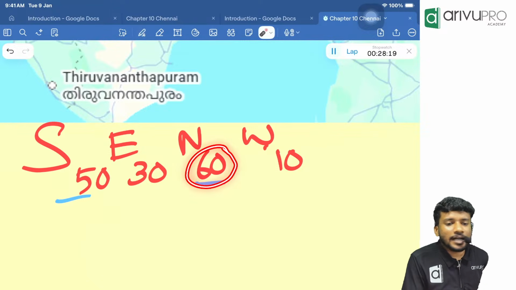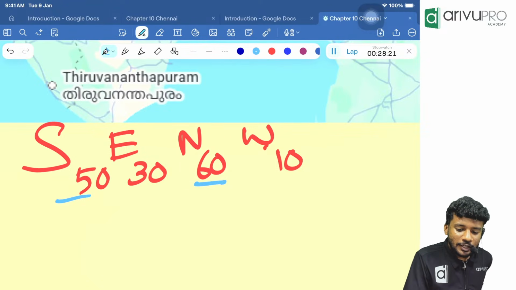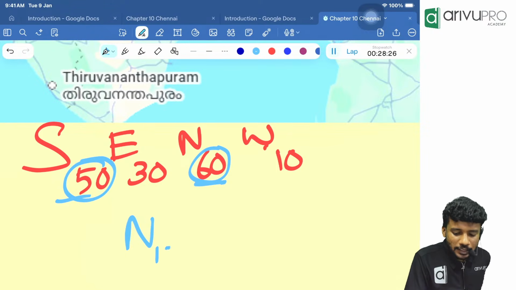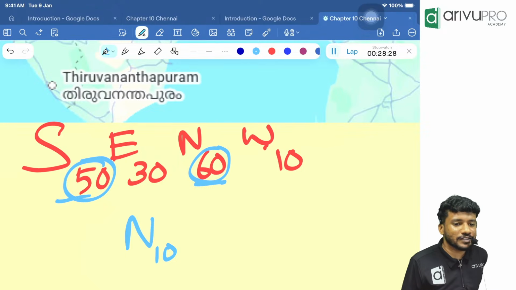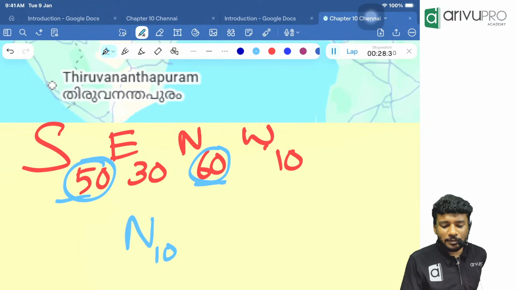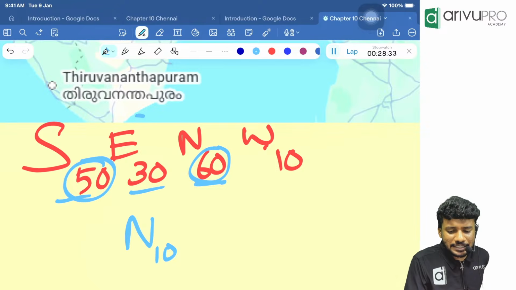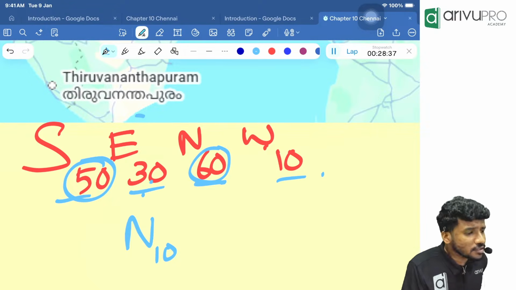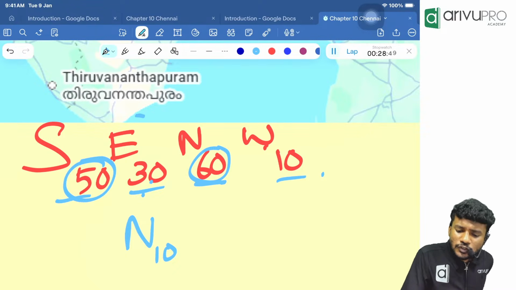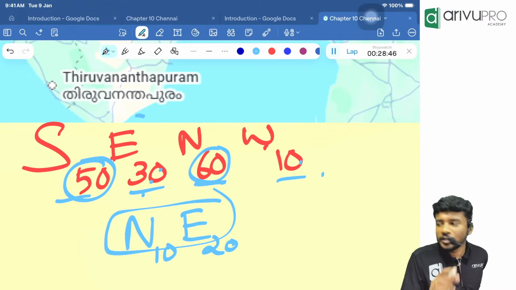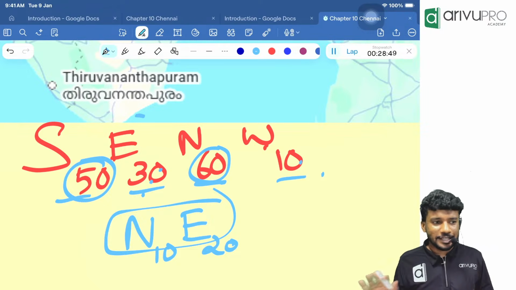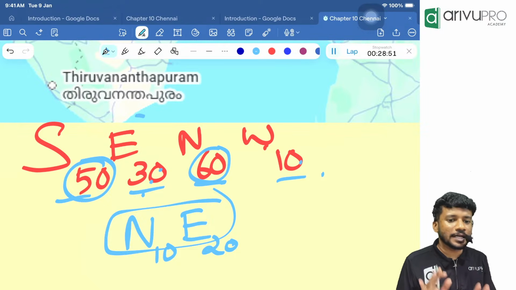North 60 is the higher value, correct? Now tell me, north 60 minus 50 is how much, people? 10. Now tell me, who is the bigger value of east and west over here? East 30 or west 10 is bigger? East 30 meter is bigger. So can I say 30 minus 10 is nothing but east 20? Now the direction is nothing but northeast. That's how you are going to determine the direction.